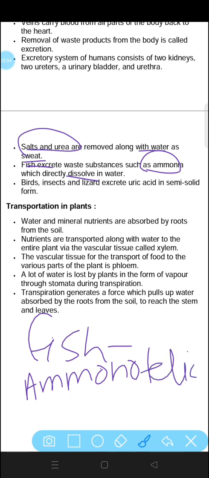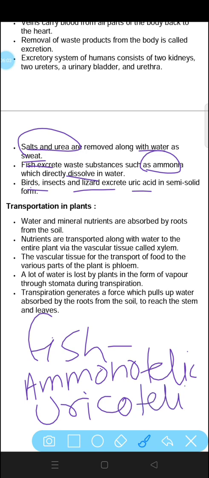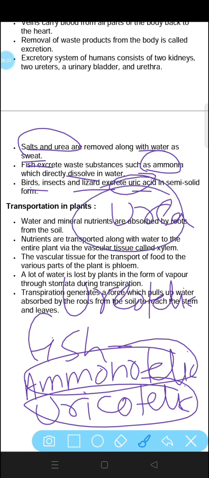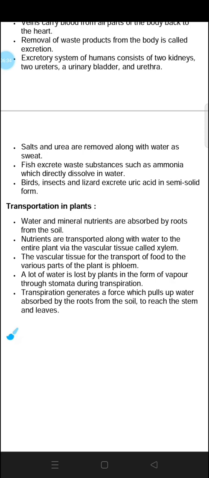And birds, insects and lizards, they excrete uric acid. That is why they are called uricotelic. Similarly, humans excrete urea, that is why they are called ureotelic. So these are the different excretion forms of different organisms. Fish are ammonotelic, insects and birds are uricotelic as they excrete uric acid, and humans excrete urea, that is why they are called ureotelic. Now let's talk about transportation in plants.